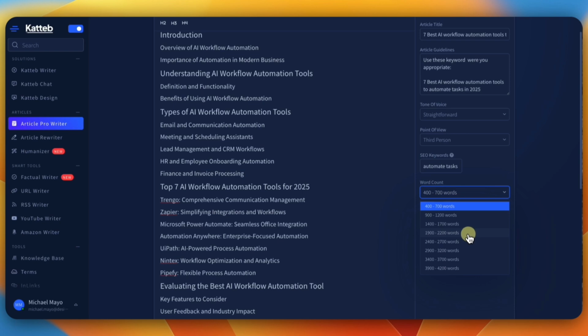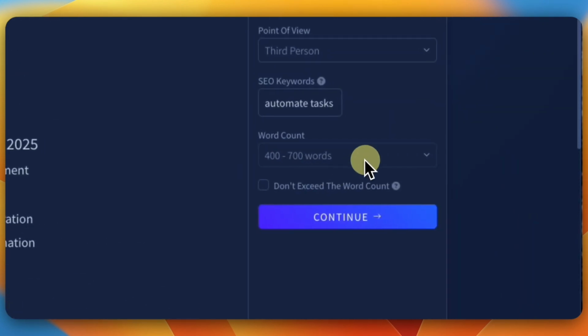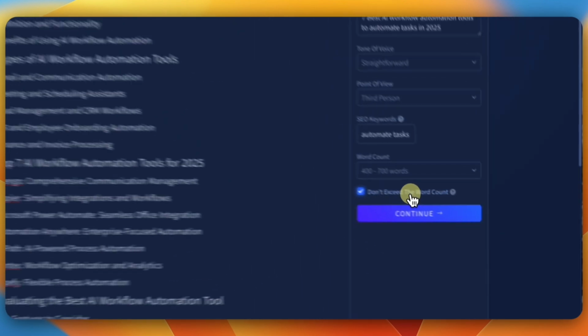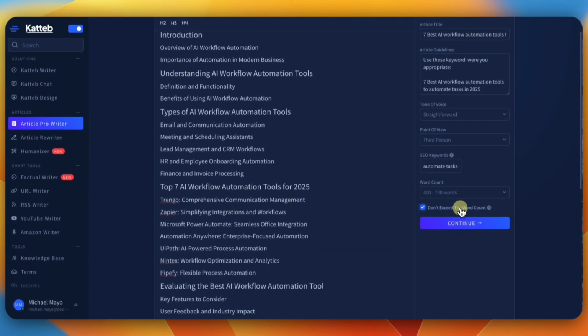Now remember, the great thing about this is that you get the words, and then if you click on this, for instance, we're going to click on this, it's going to write an article between 400 and 700 words, right? And you want to make sure it doesn't go over. You have to click this button here. So we're going to click on that because we're just testing this. So you want to make sure that it does that. Okay. And if you don't do that, then it's going to go over.